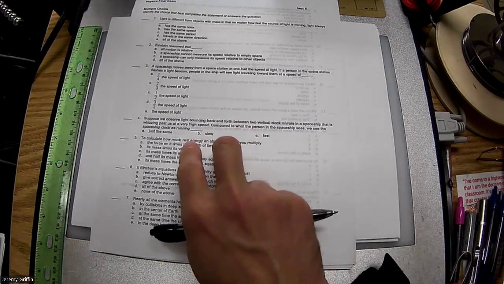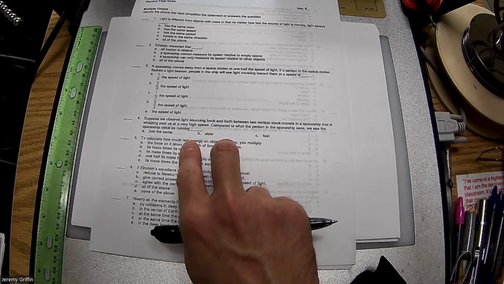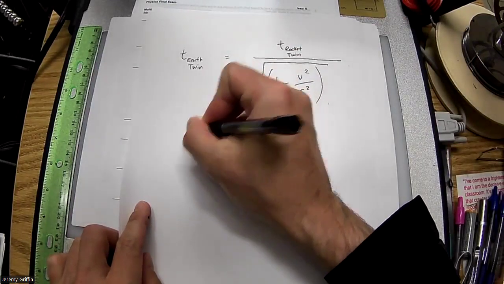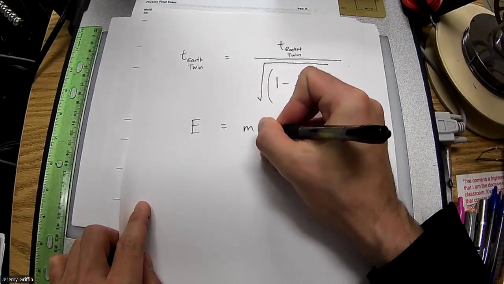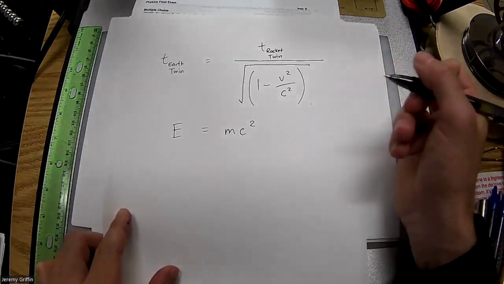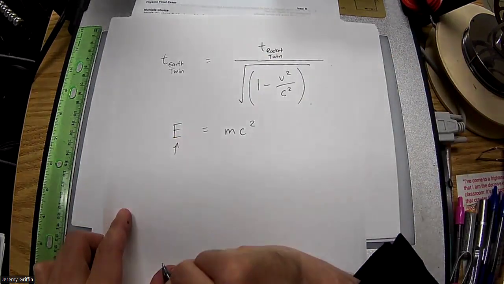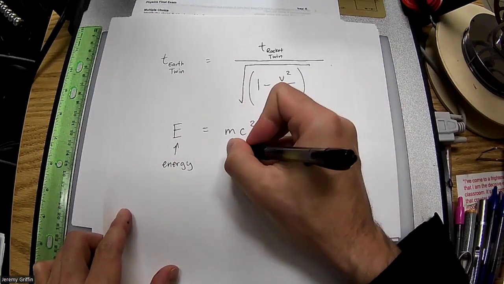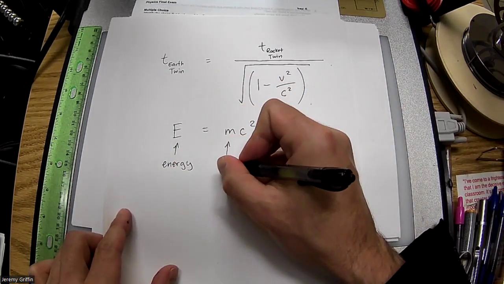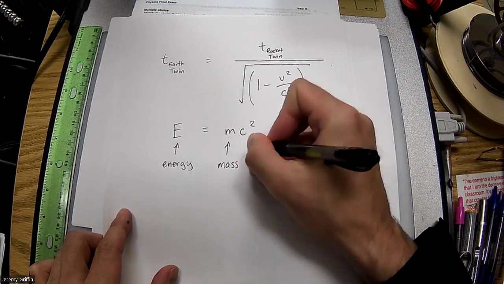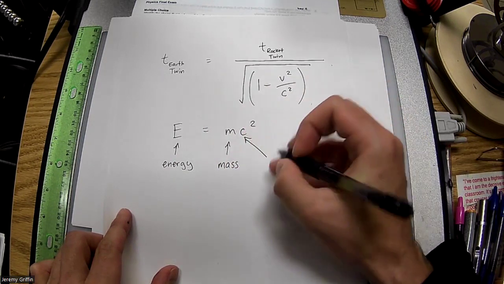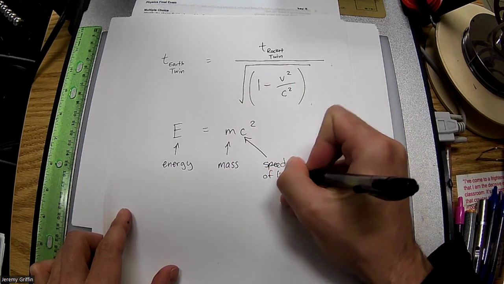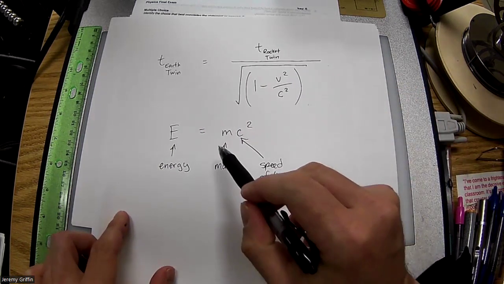Number 5, to calculate how much rest energy an object contains, you multiply. They're talking about nuclear energy here. You guys remember E equals mc squared? Right. So what does this mean? Guys, what does the E stand for? Energy. So how much nuclear energy we're getting? What does the M stand for? Mass, like a mass change, right? And then what does the C stand for? Speed of light, right?